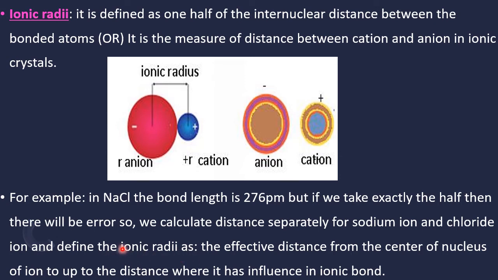So sodium we take separately in the sodium crystal, sodium metal. Chlorine is taken in the chlorine gas, in the molecular condition when two chlorine atoms are together. Then we apply the same knowledge here. Then it is taken as the effective distance, from the center of the nucleus of the ion up to the distance where it has an influence in the ionic bond. That means this ion has influence on this ion to what extent? Up to that it is taken.